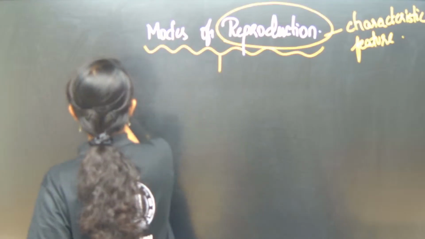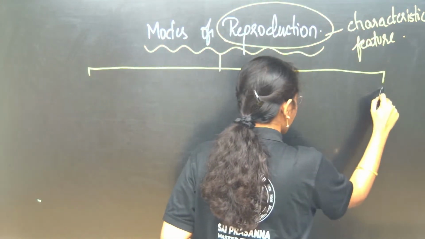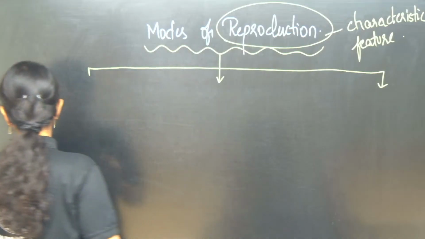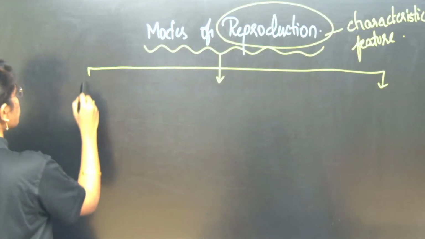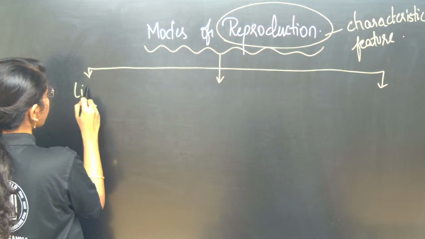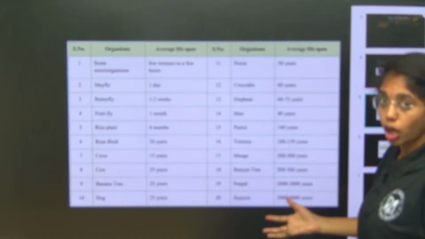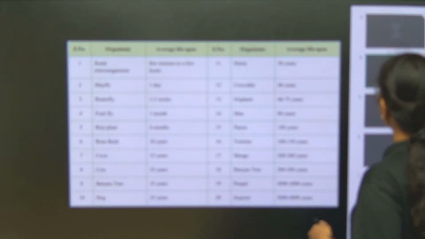In modes of reproduction, you can fragment this chapter into three parts. First, the basic thing is lifespan, beta. Lifespan you have to remember, because from lifespan as such you will not get direct questions, but when multi-statement based questions are asked, one of the statements can be asked from this lifespan, okay, like what will be the lifespan of different organisms. As such you may get the question.